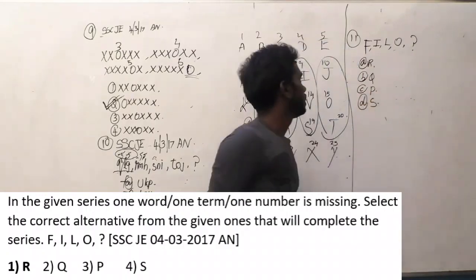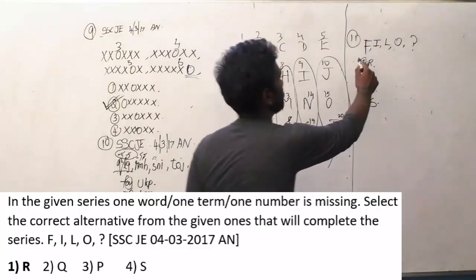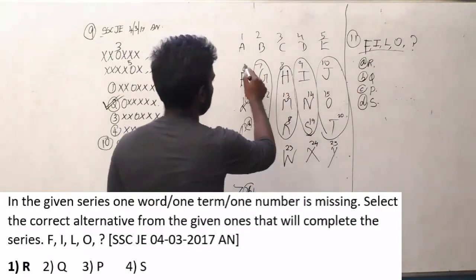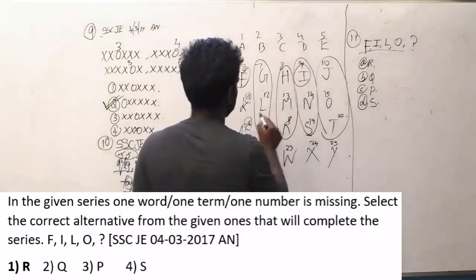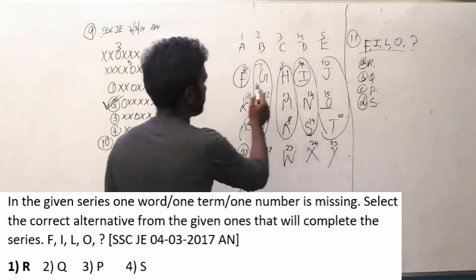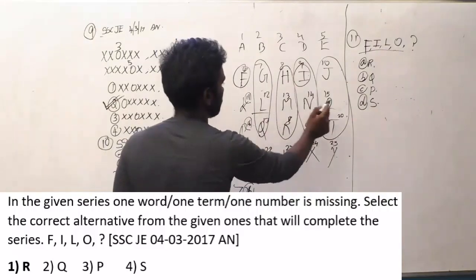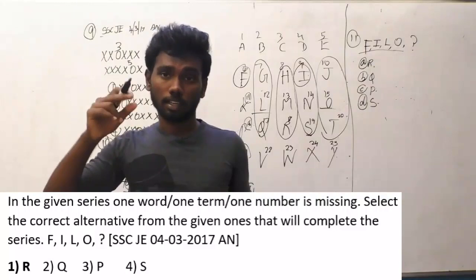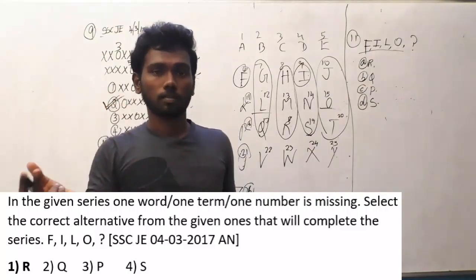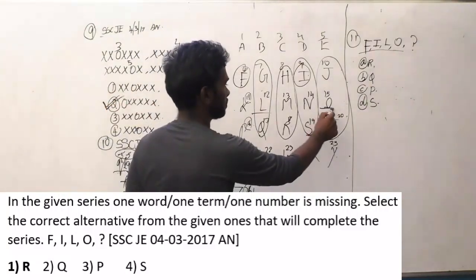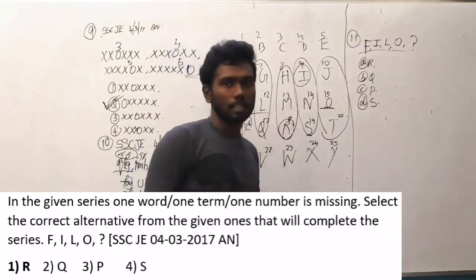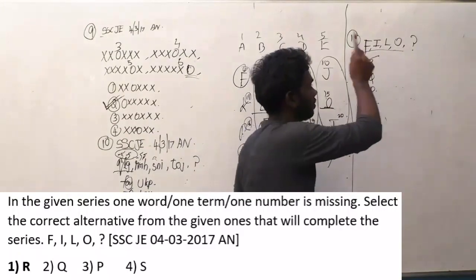Let us see the logic between this pair. F-I-L-O. F-I-L and O. What is the logic here? 6, 9, 12, 15. The alphabets have been increasing by 3. So the next option must be 15 plus 3, 18. 2, 3, R. R might be the answer. Obviously R is the answer.